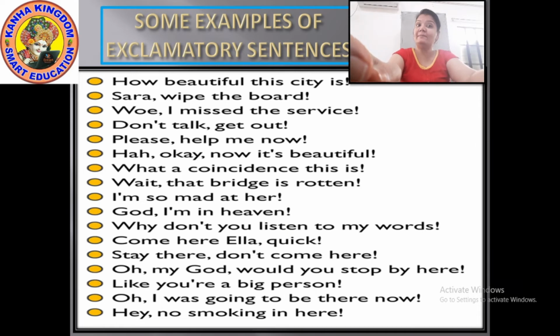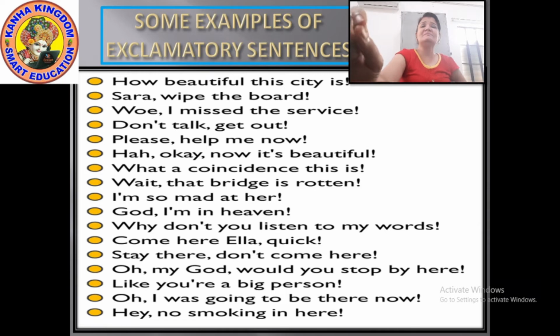Now for some examples. While I read the sentences, or before I read them, I just want to explain one thing. Reading these examples, just take care of two things.